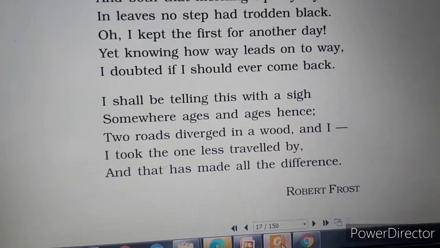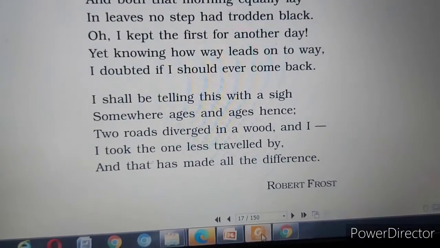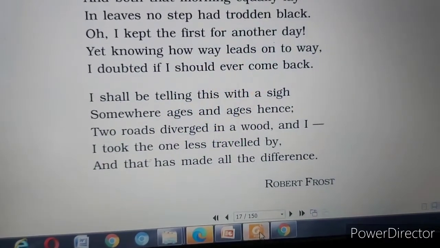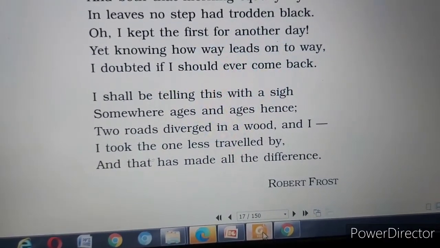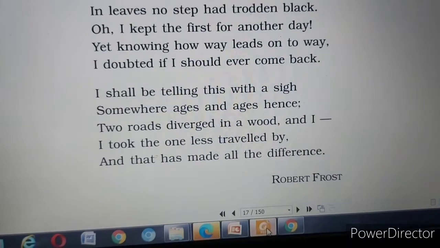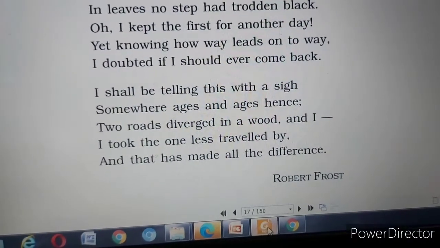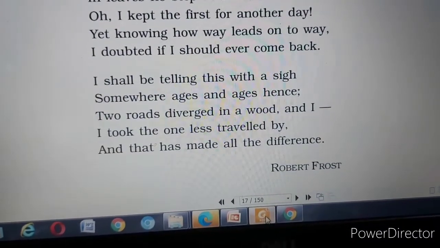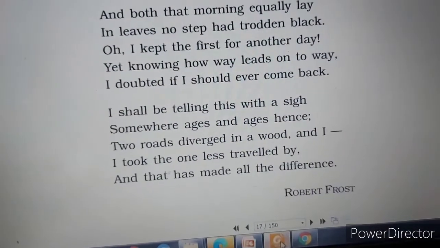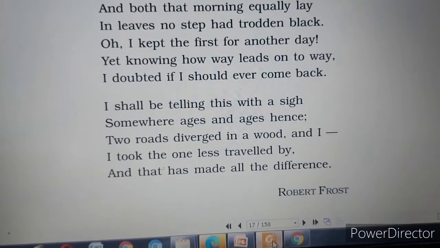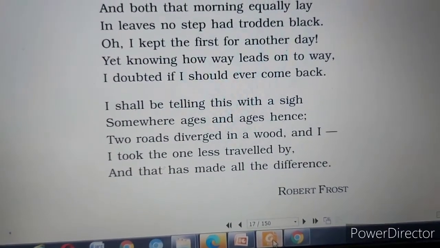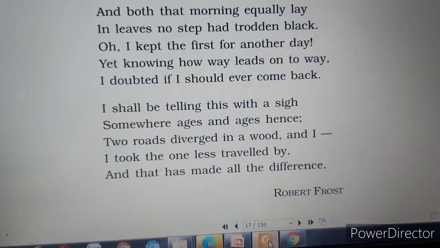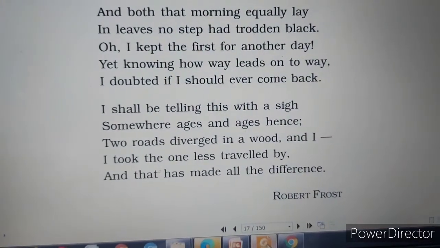Now he is saying that maybe in the future, sometime in the future, he will look back and see whether he has taken the good way or not, the good path, the correct path, or the wrong path. Somewhere in the future he will think like that, and that is how he will think that that is the only decision that made all the difference. Yes, that is the only thing that made all the difference.